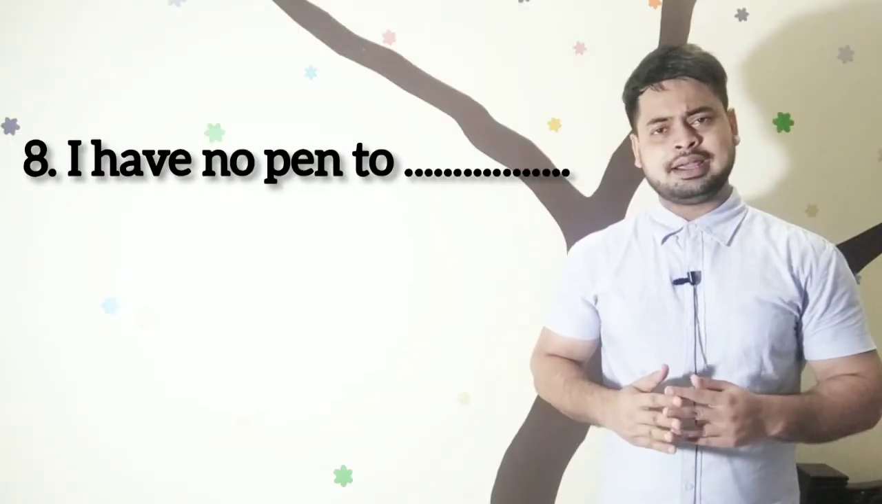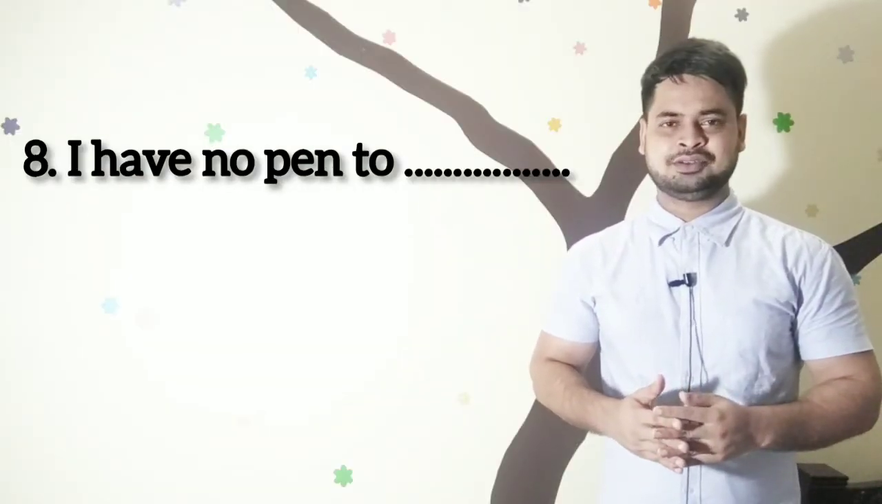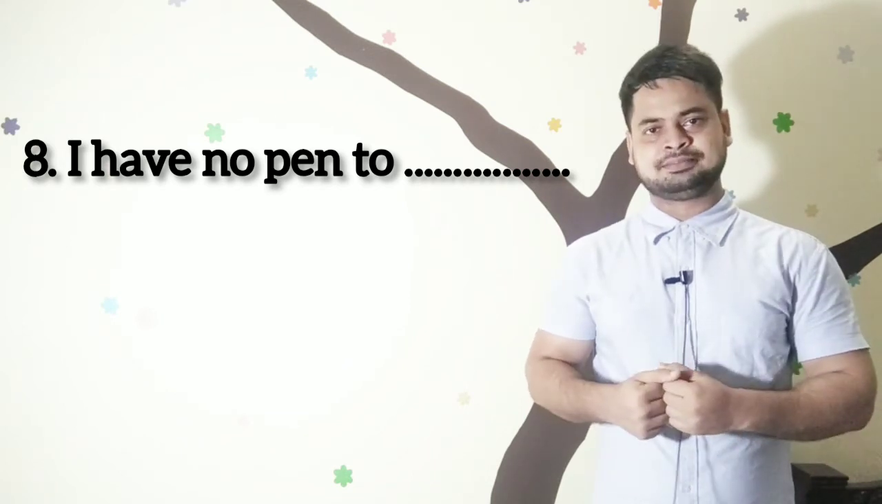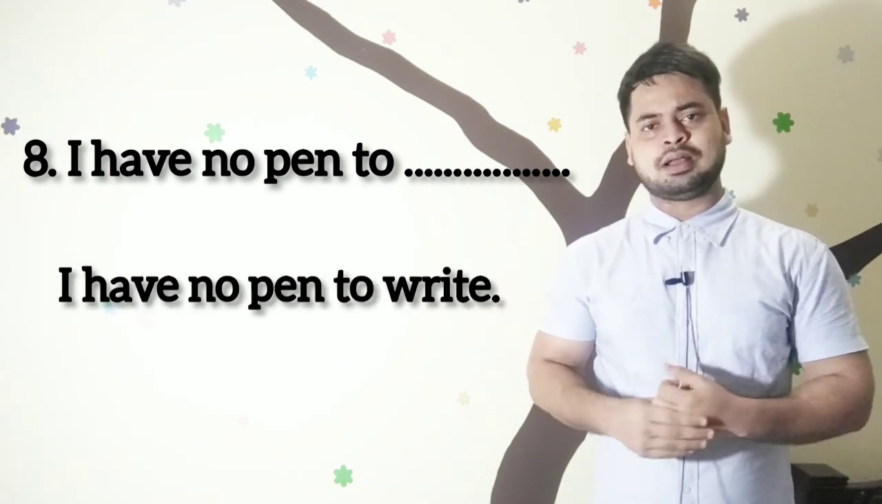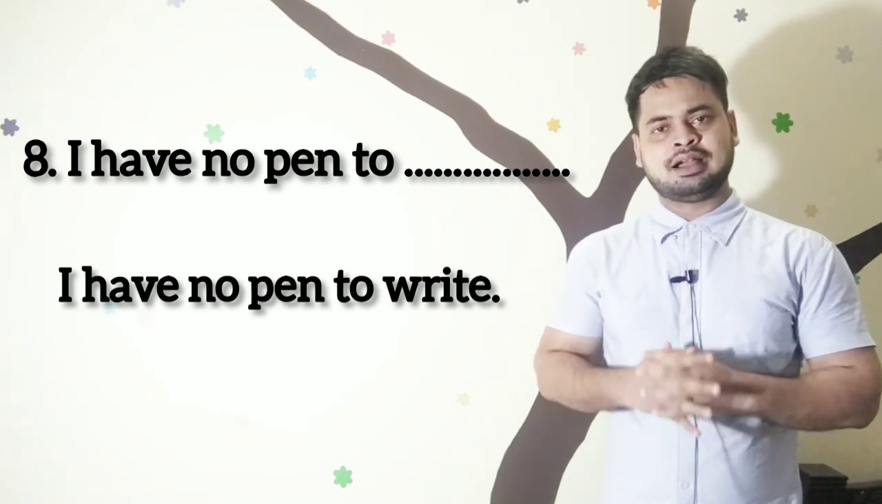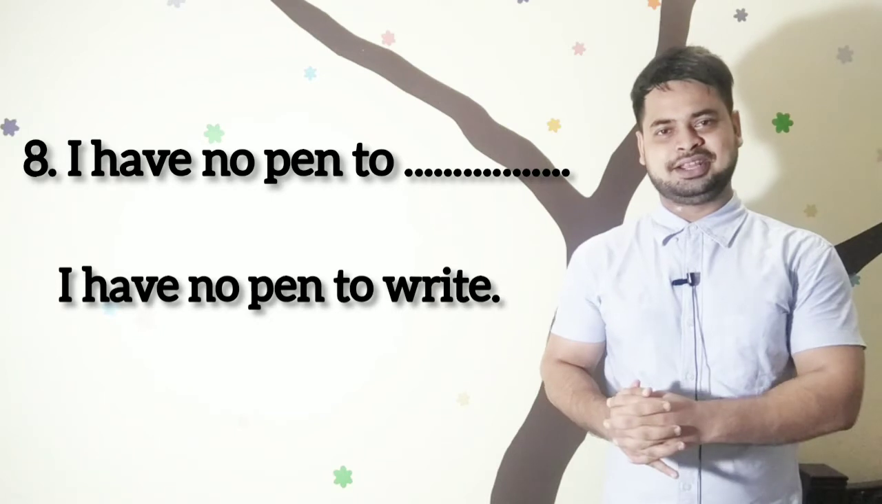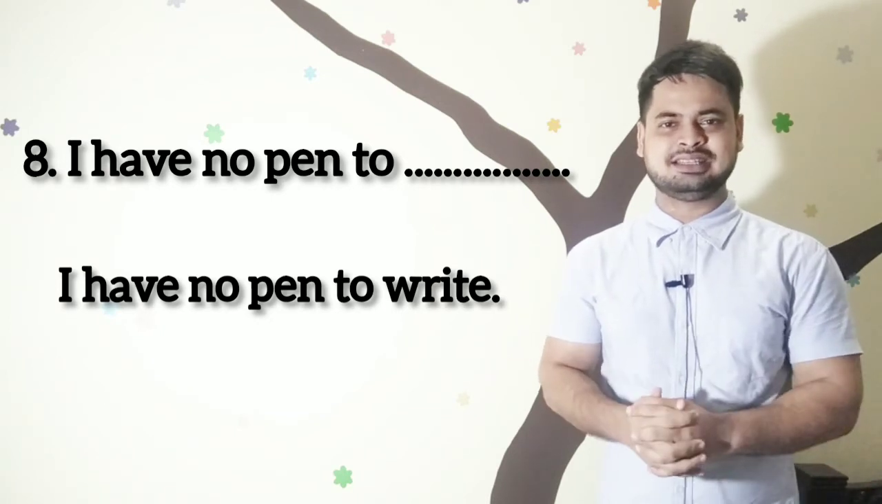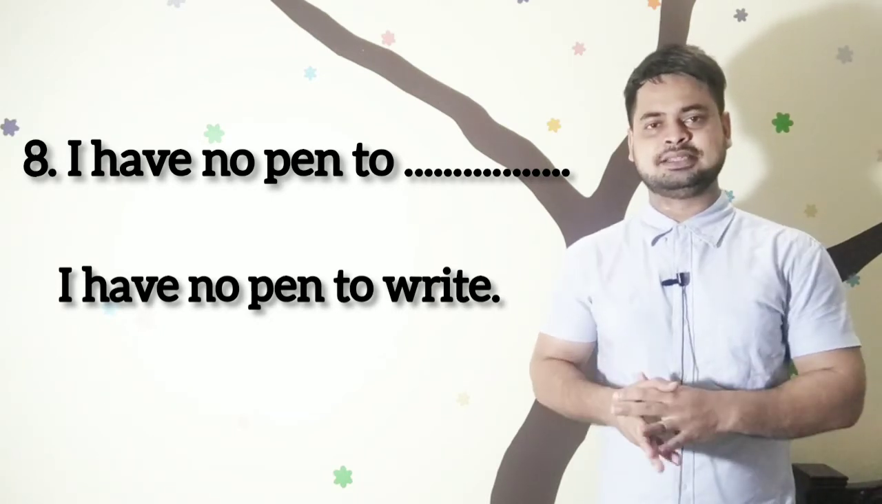Number 8, I have no pen to dash. This is a part of infinitive. Infinitive means to plus base form of the verb. And we can say, I have no pen to write. Okay, so here you can see that the verb is in base form.